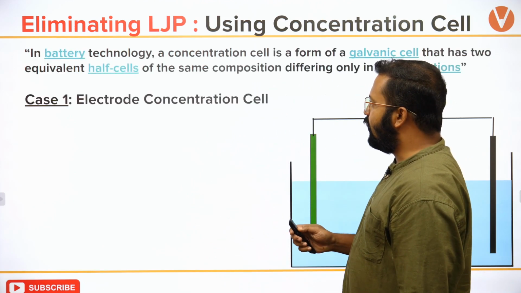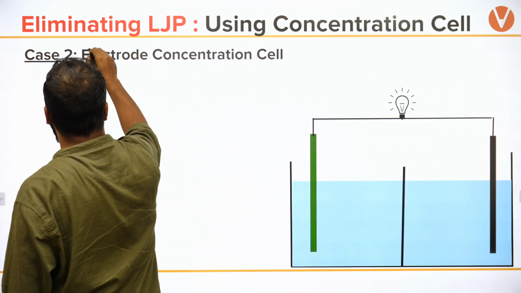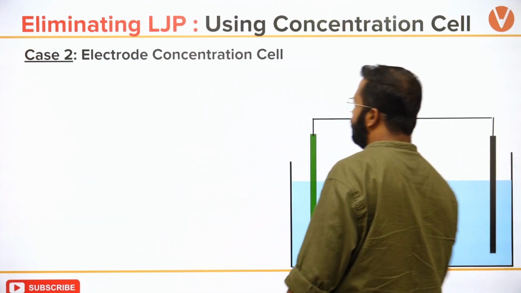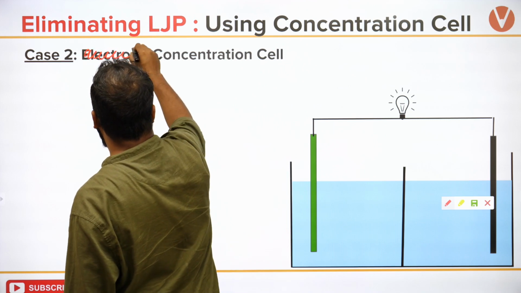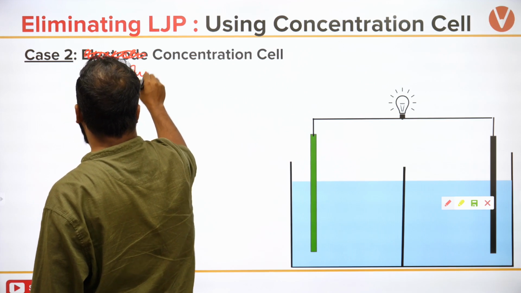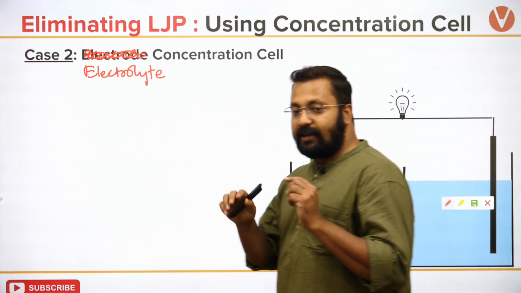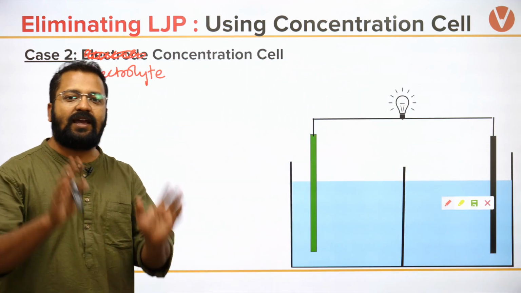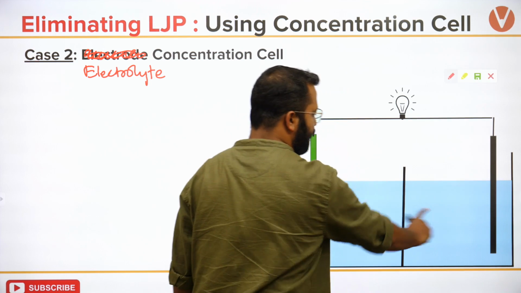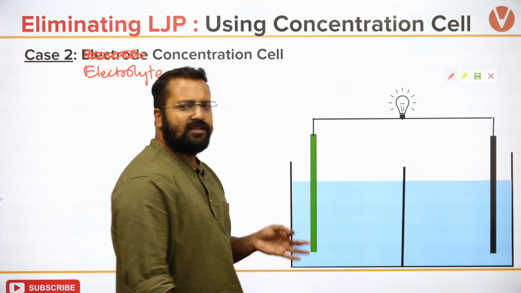There is a small mistake over here. This has to be electrolyte. If I keep the electrodes alike but change the electrolyte, you see that the color of the electrolyte is not changed. That means I am not changing the nature of the electrolyte, I'm only changing its concentration.